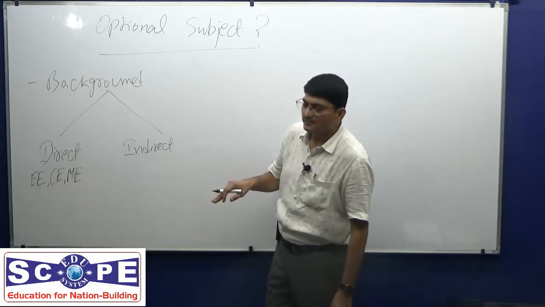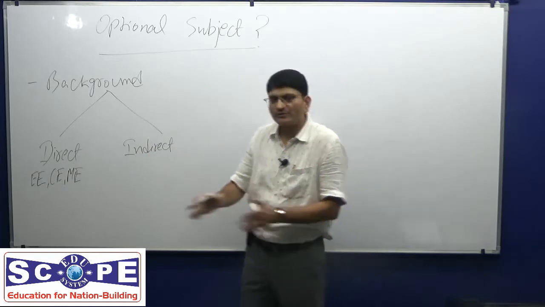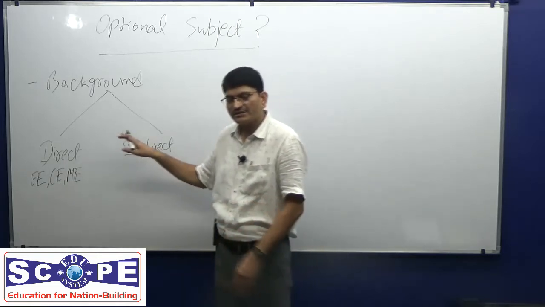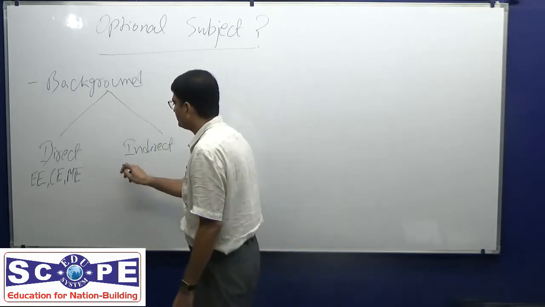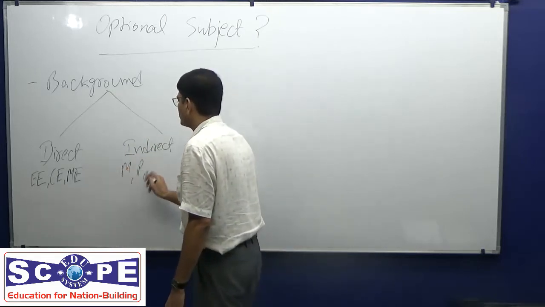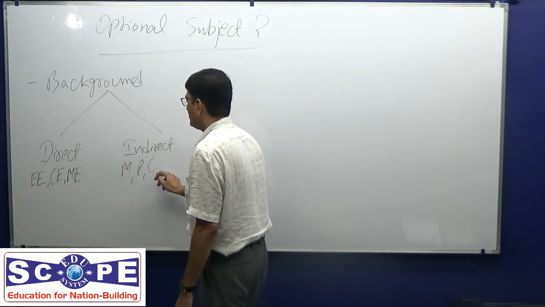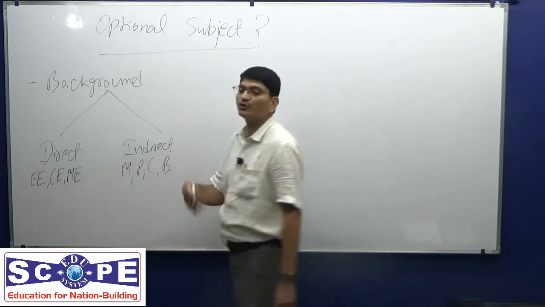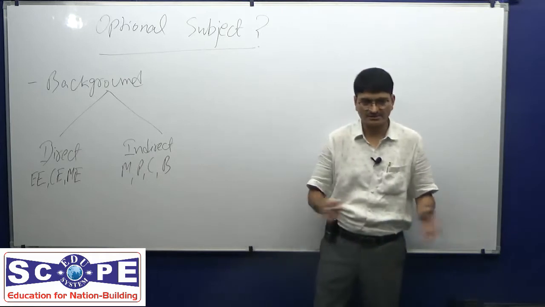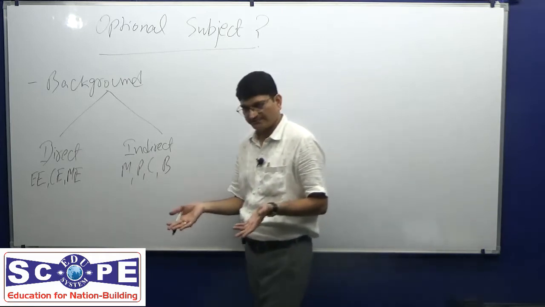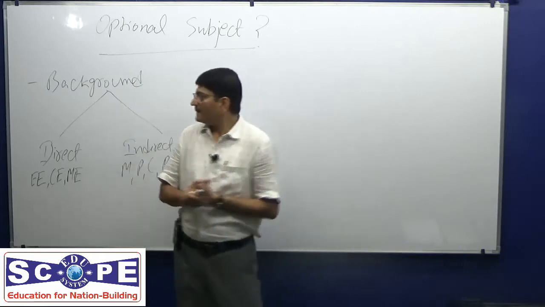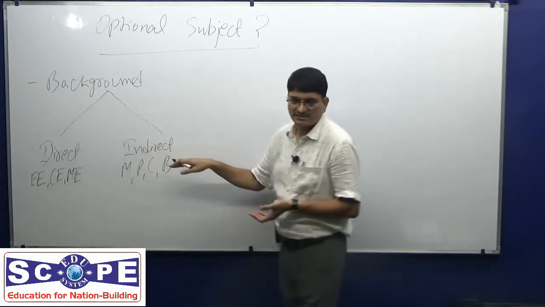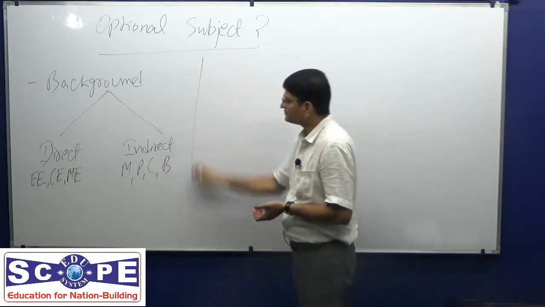Then there is background which is not directly connected with your graduation or post graduation, but which is indirectly related. For example, a science student can think of maths, physics, chemistry, botany, geology, all are science subjects. Similarly, there are non-science subjects: medical science, law, commerce and accountancy. So this is the background related subject.